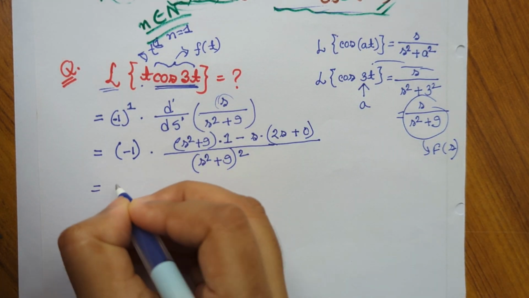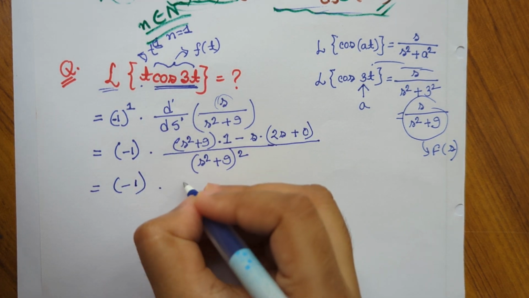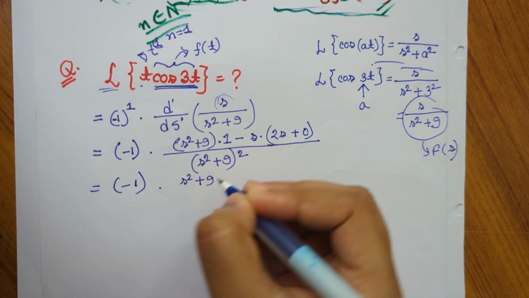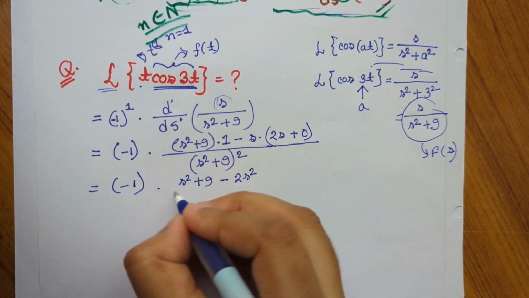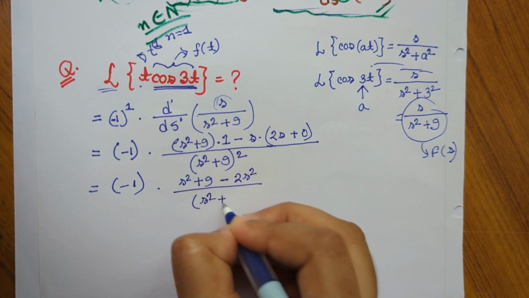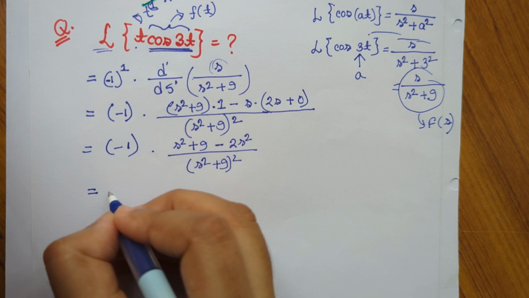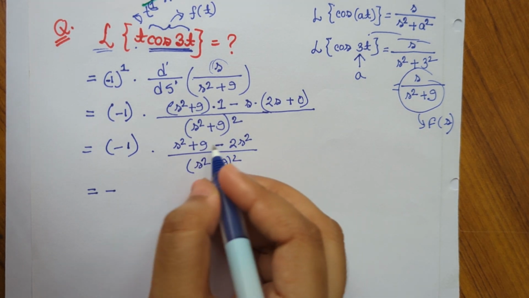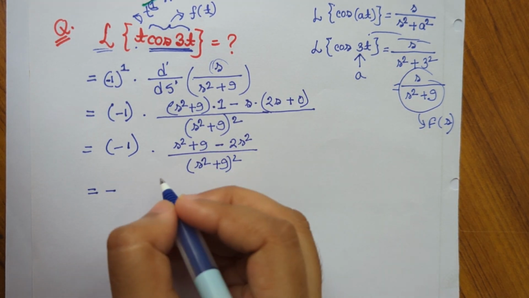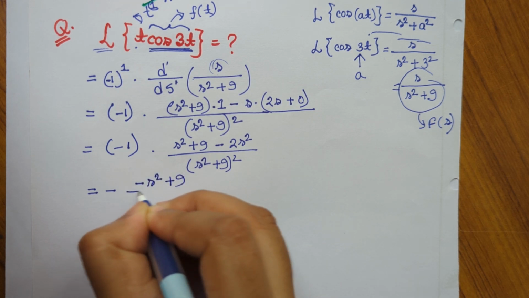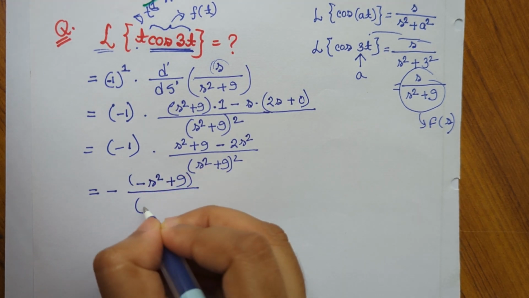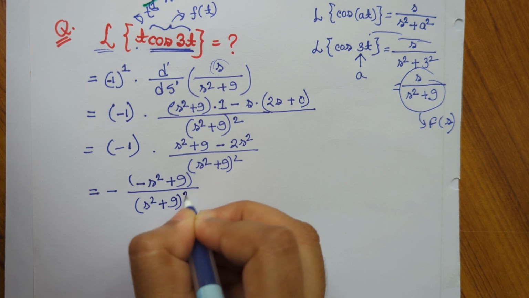So now we will write the remaining terms. Here remains s square plus 9 minus 2s square divided by s square plus 9 whole square, and here remains minus s square, because s square minus 2s square means minus s square. So minus s square plus 9 divided by s square plus 9 whole square.